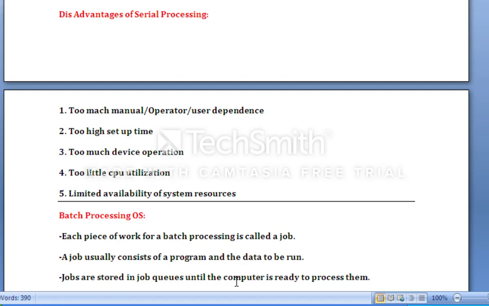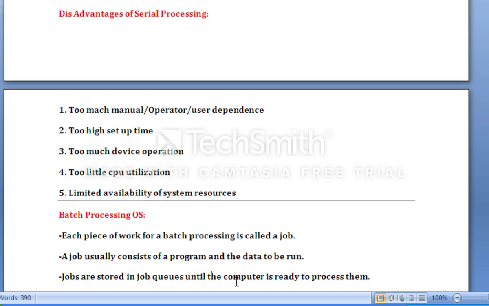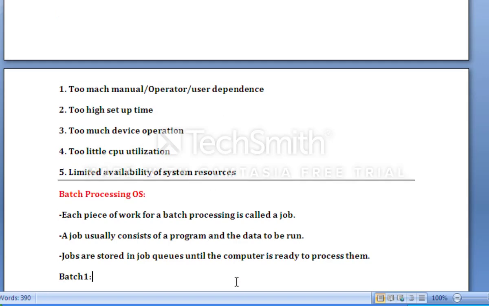That was our first processing system, which is known as serial processing. As the name suggests, serial processing is quite easy: everything will be done serially or manually. The user has to perform their own tasks serially, okay, while operating their devices, and the user directly interacts with the hardware devices. So it will be a quite time consuming process.